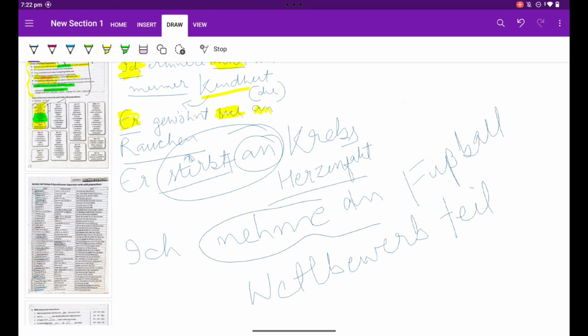Teilnehmen is a breakable verb where the first part goes to the end and the second part gets conjugated, and an is the fixed preposition, as you can see here. Ich nehme an Fußball Wettbewerb teil. I take part in the football world competition.